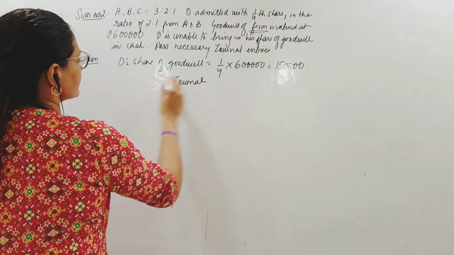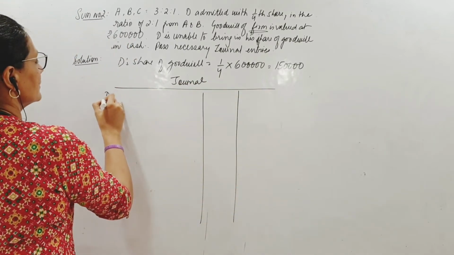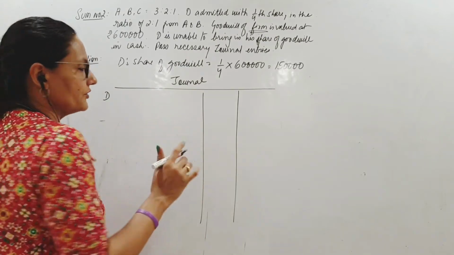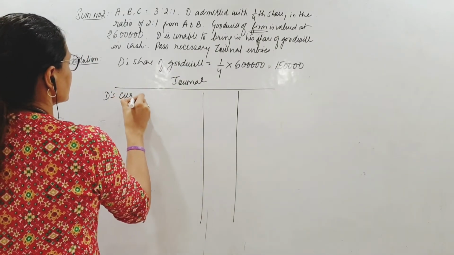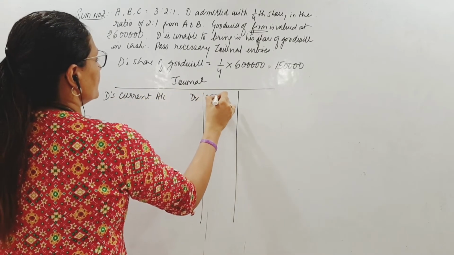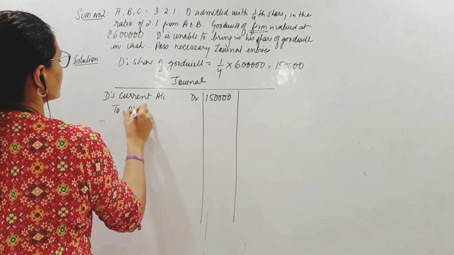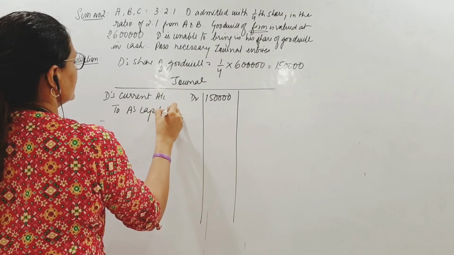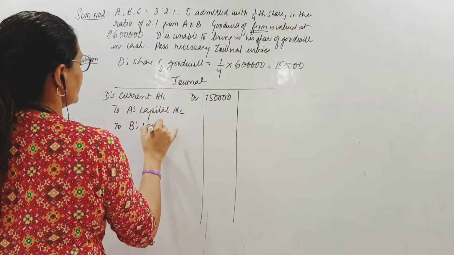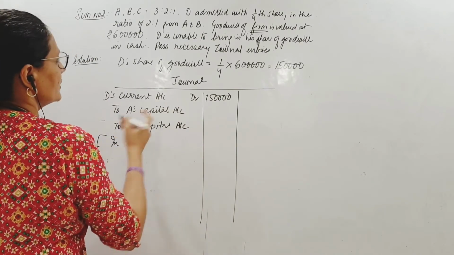First one. Of course, there is no cash coming in, so I have got just one entry to pass. D's current account debit with his share of goodwill, to A's capital account and B's capital account. This has to be in the sacrificing ratio. So in which ratio?